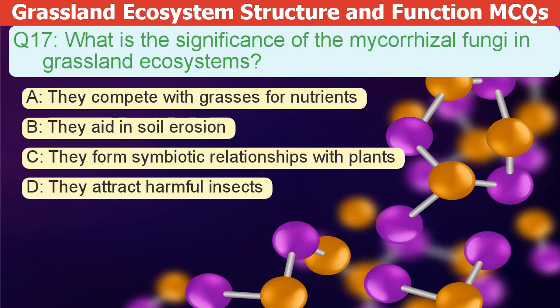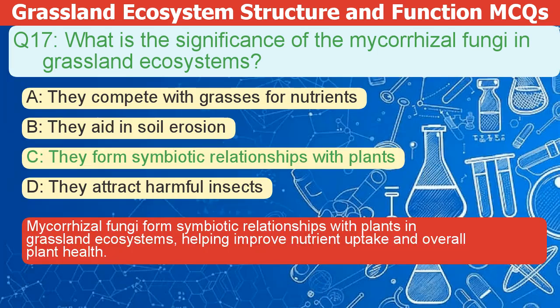What is the significance of mycorrhizal fungi in grassland ecosystems? A. They compete with grasses for nutrients. B. They aid in soil erosion. C. They form symbiotic relationships with plants. D. They attract harmful insects. The correct answer is C. Mycorrhizal fungi form symbiotic relationships with plants in grassland ecosystems, helping improve nutrient uptake and overall plant health.